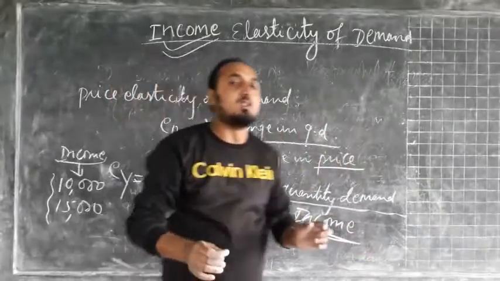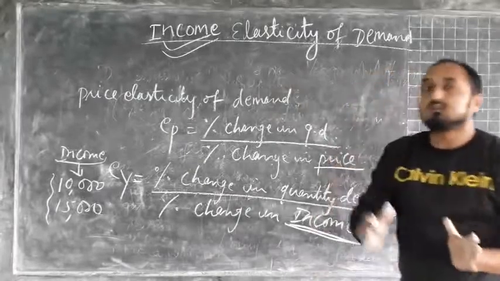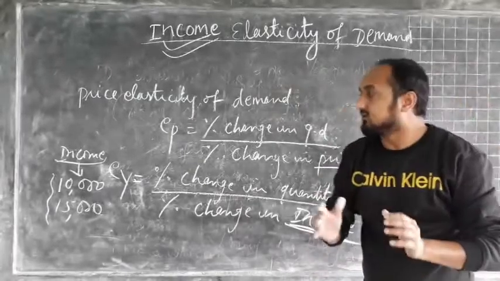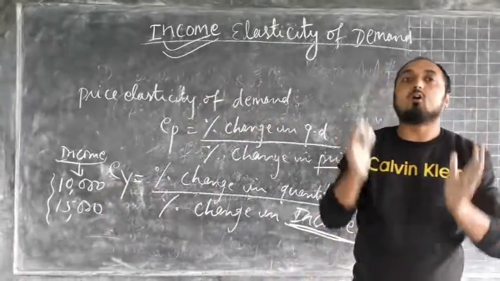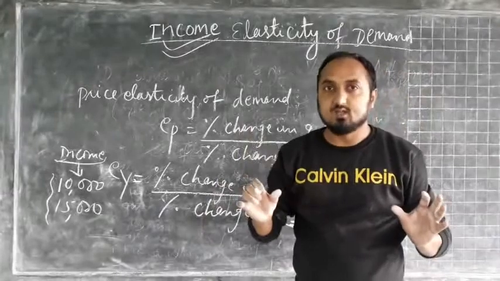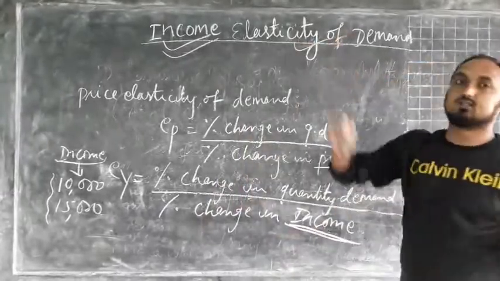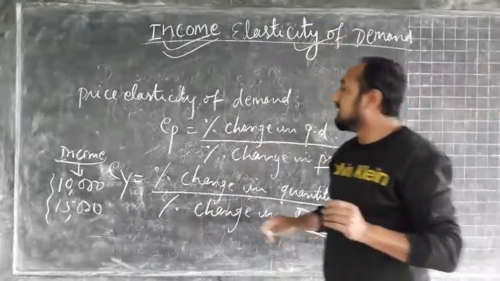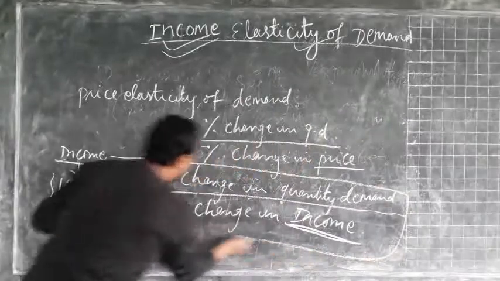So it explains that when the income of the consumer is changing, suppose from 10,000 to 15,000, then by how much amount the quantity demand of a commodity is going to change. That relationship is represented by income elasticity of demand. So this is the mathematical formula for income elasticity of demand.